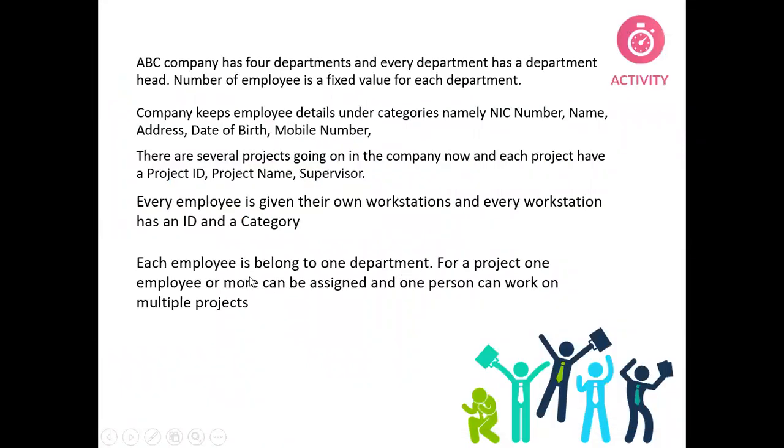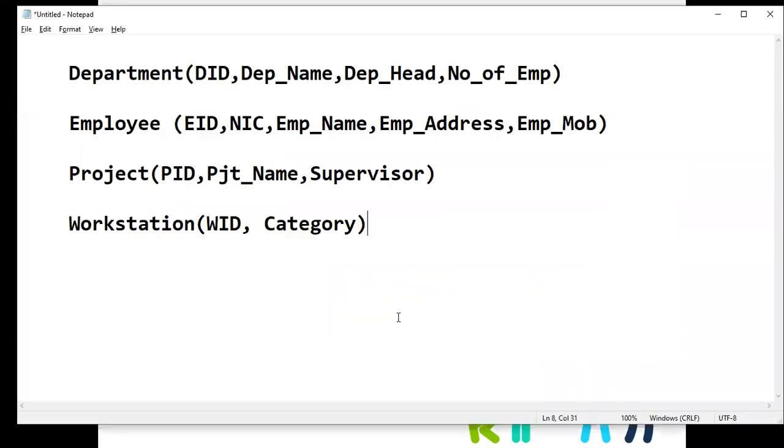For a project, one employee or more can be assigned, and one person can work on multiple projects. එතකොට මේ කියන්නේ relationship ගැනනේ. එක department කෙනෙක් එක department එකට අයිති වෙනවා. Project එකකට ගොඩක් ඉන්න පුළුවන්, එක්කෙනෙකුට project ගොඩක් තියෙන්නත් පුළුවන්. Again, for a workstation normally only one employee is assigned. Right? Then we have to think about the relationships, right?